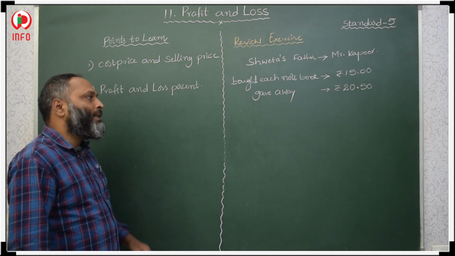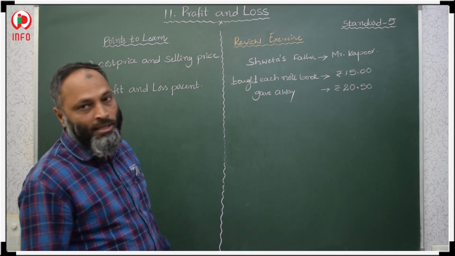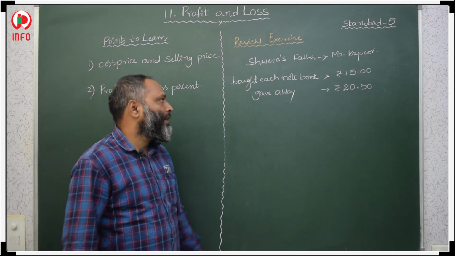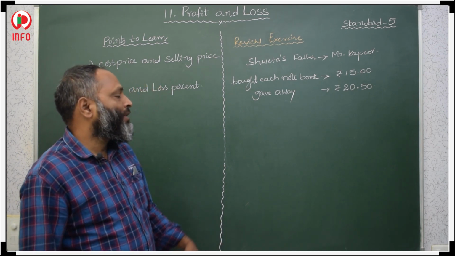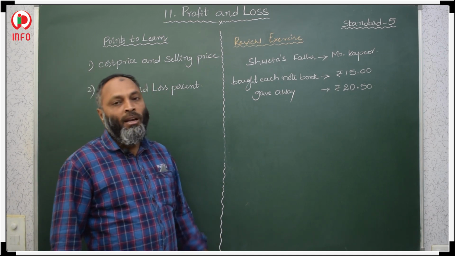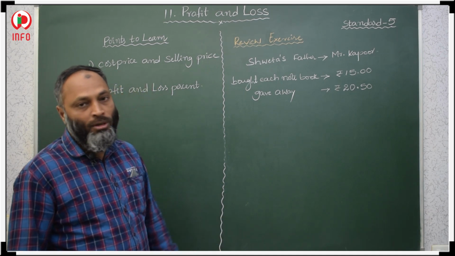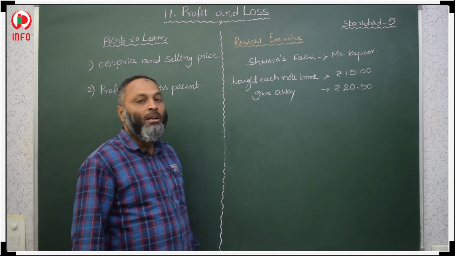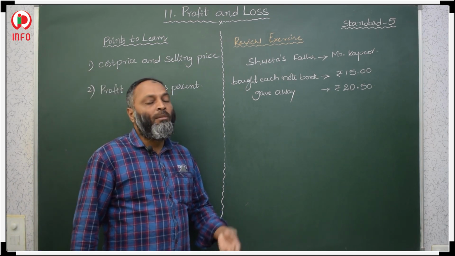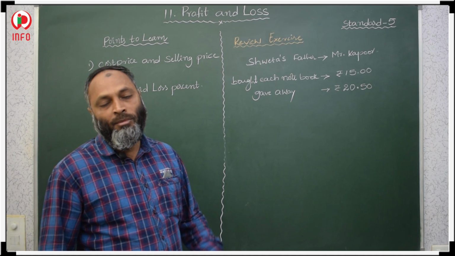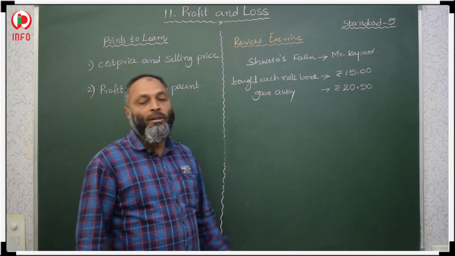See here, in the review exercise, Sweta's father, Mr. Kapoor, wants to start a small business. Why do people want to do business? To get profit.